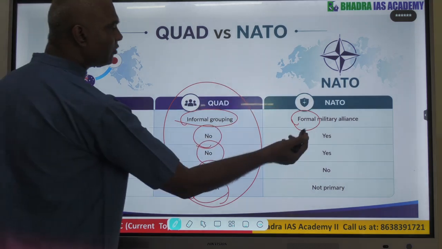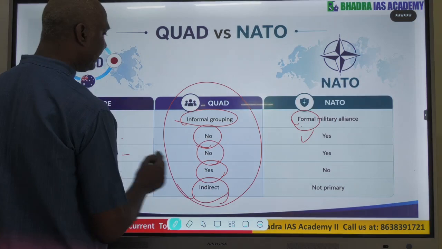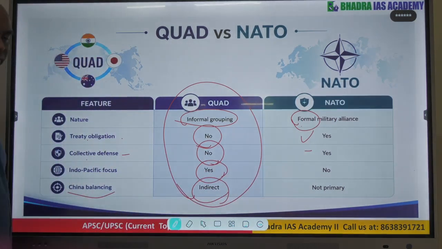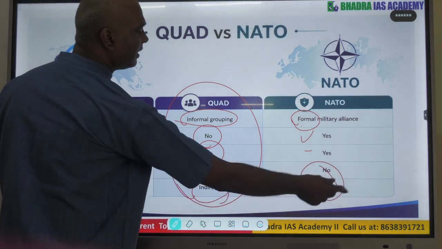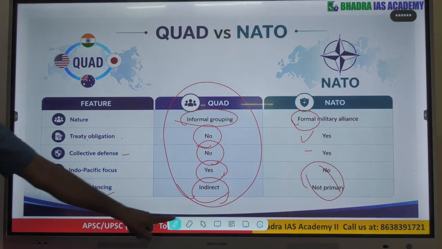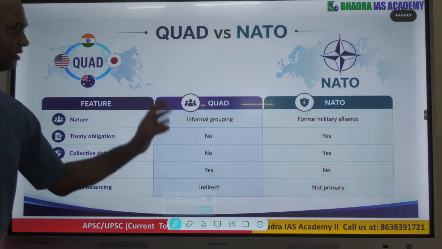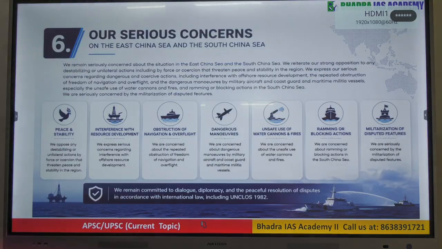Whereas NATO is formal, and they have the treaty obligation, and collective defense also they have, right? But they are not focused on the Indo-Pacific or China. This is irrelevant for NATO also, right? So there is some difference in the grouping. So it is not a formal group, that one point we also need to keep in mind.